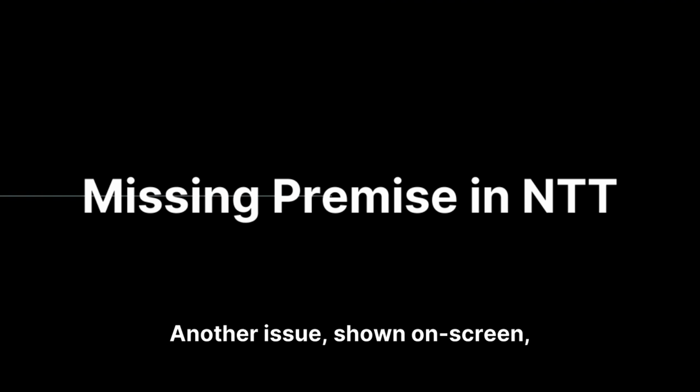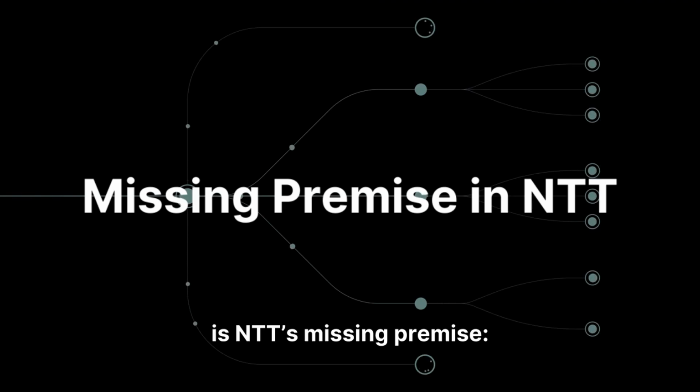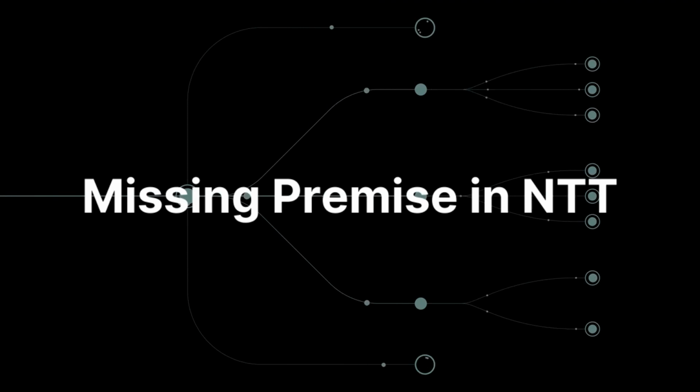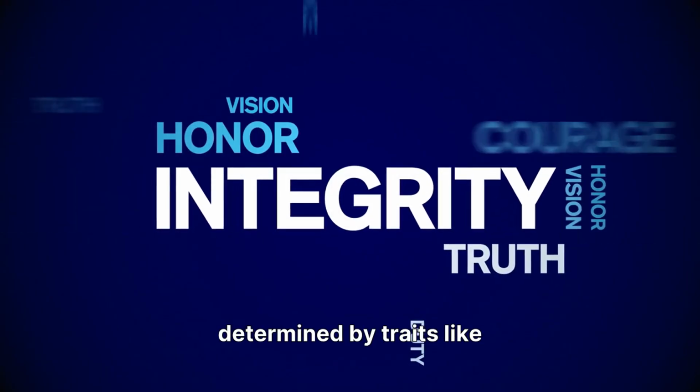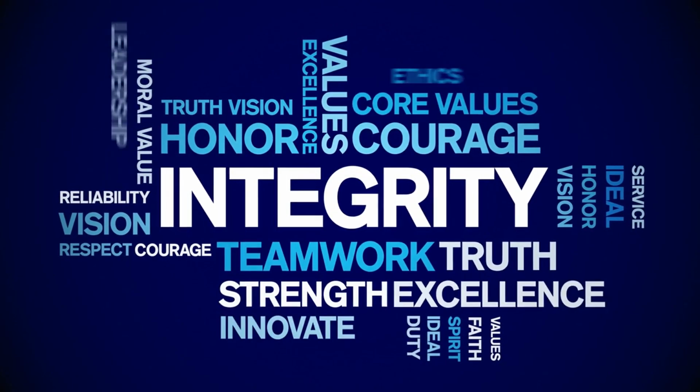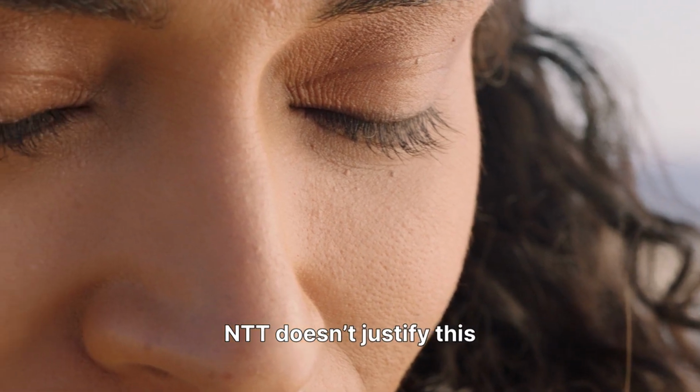Just as the Earth's roundness doesn't prove I'm a circle, shared traits don't prove animals have the same moral value as humans. Another issue, shown on screen, is NTT's missing premise. Moral value is solely determined by traits like sentience or consciousness. NTT doesn't justify this assumption.